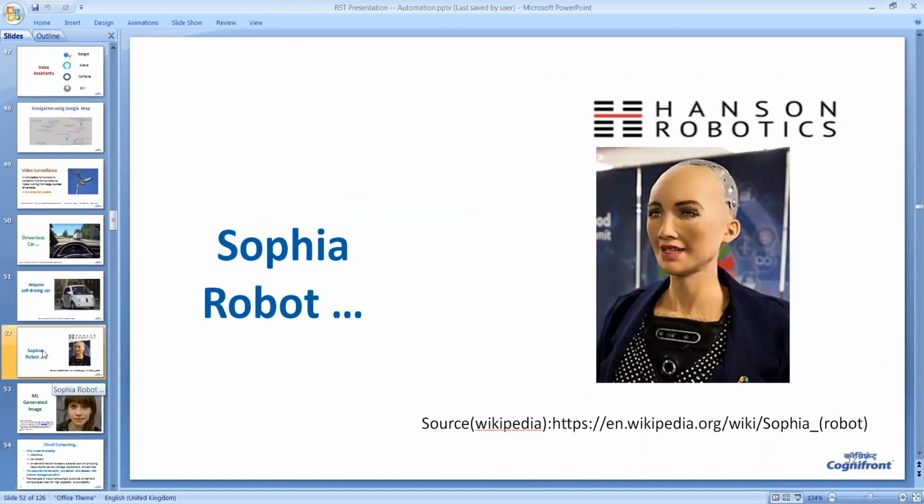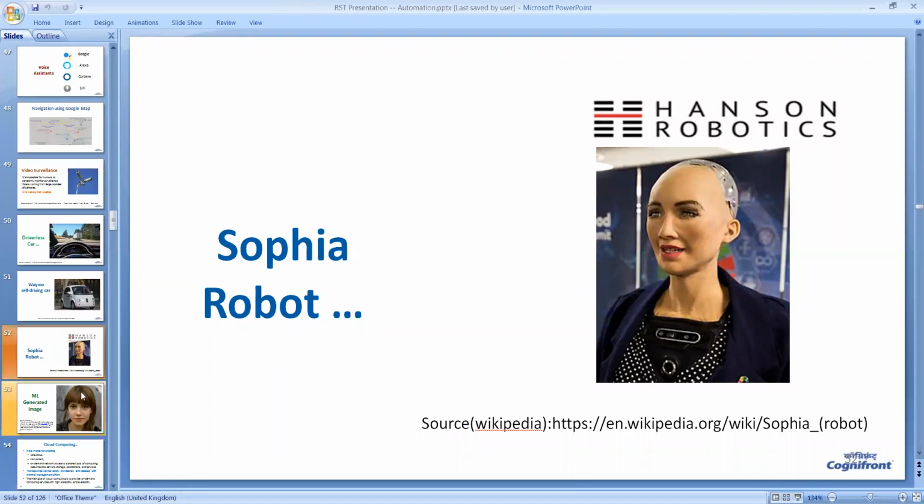And we come to another important part, that is the robot. Everybody has heard about the Sophia robot. This robot is so intelligent and looks like a human being, and moreover, it has the capability of interacting with people. So you ask any question, she will answer and she will smile. This robot has lots of facilities. It can shake hands with you, it can smile at you, it can talk to you, and it can walk and do many other such things.